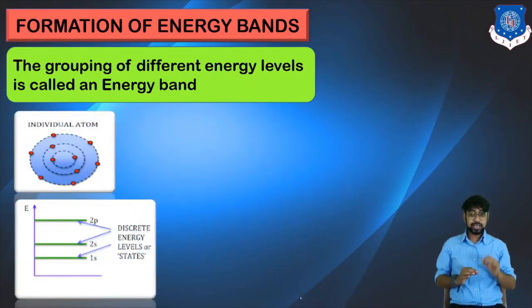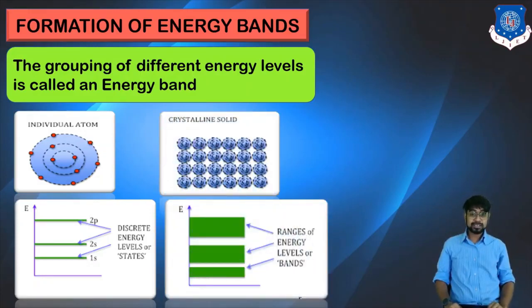So individual atoms are there. We know that in an individual atom, at the center we have the nucleus, in which we have the protons and neutrons, and in the surroundings we have the electrons. With respect to the electrons, we have the energy levels. The diagram shown there is nothing but each and every energy level, in the context of a single atom.